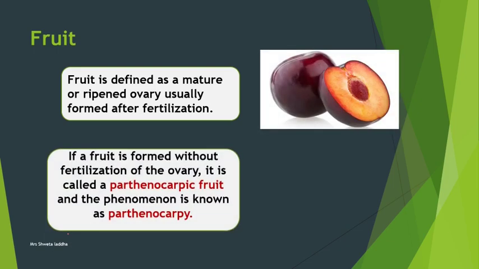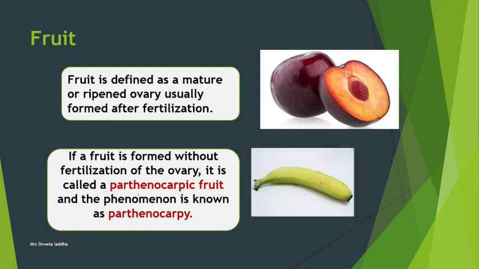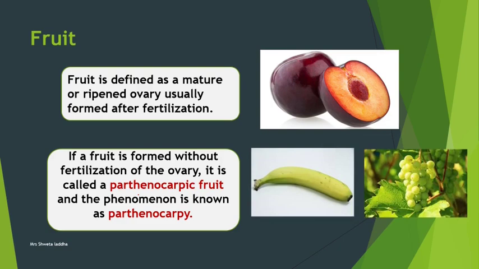If the fruit is formed without fertilization of the ovary, then we call it a parthenocarpic fruit, and the phenomenon is called parthenocarpy. Very important, a one mark definition can be asked: what is parthenocarpy? A fruit formed without fertilization of the ovary is called a parthenocarpic fruit. Banana and grapes are examples of parthenocarpic fruits, fruits formed without fertilization.